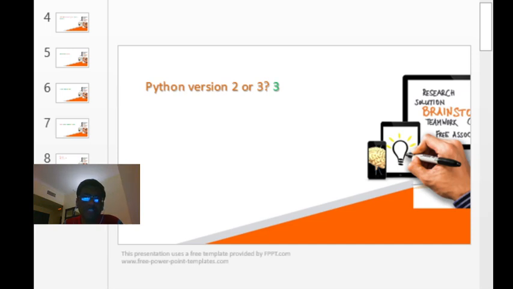That is the reason version 3 is the latest one. Most people have already declared that probably in a year, I'm not very sure when, support is going to expire. So version 3 is the future, not version 2. Whoever is on version 2 will continue because backward compatibility is provided. But whoever is newly learning or working, definitely version 3 is the one we have to choose. Here in our sessions, we are teaching version 3 itself, that is the latest.